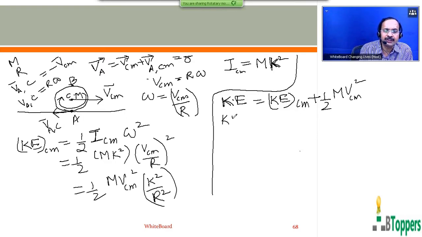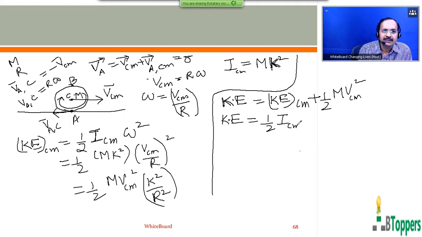The rigid body can also be considered a system of particles of which it is composed. So the kinetic energy of the rigid body with respect to the center of mass system is nothing but equal to the